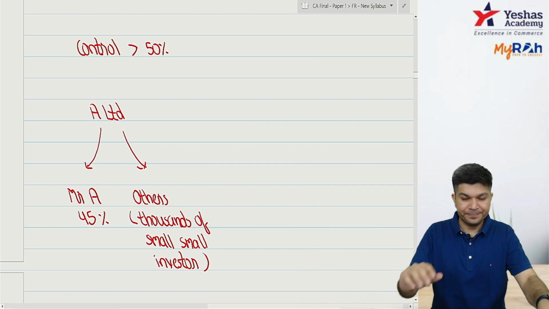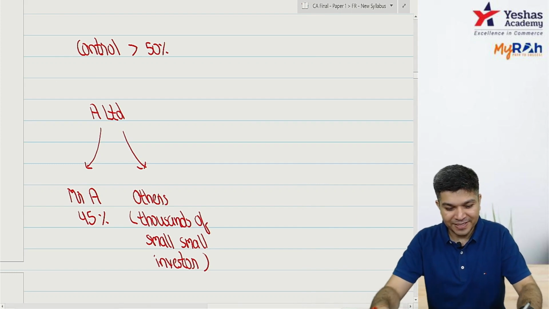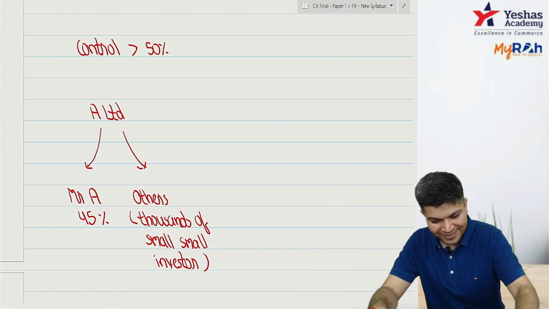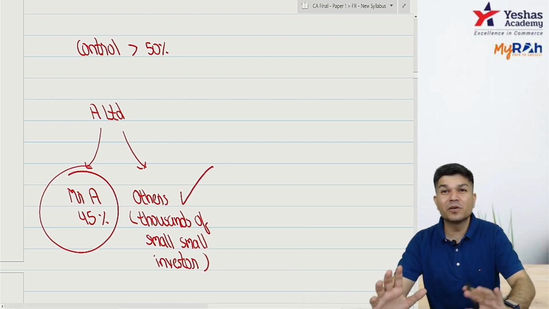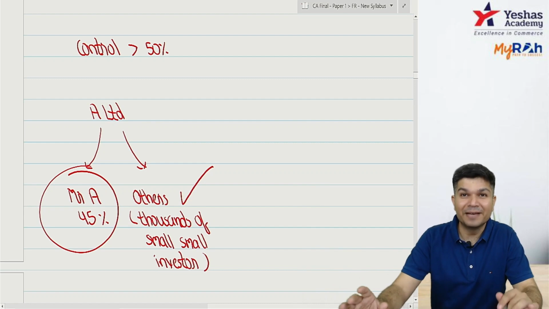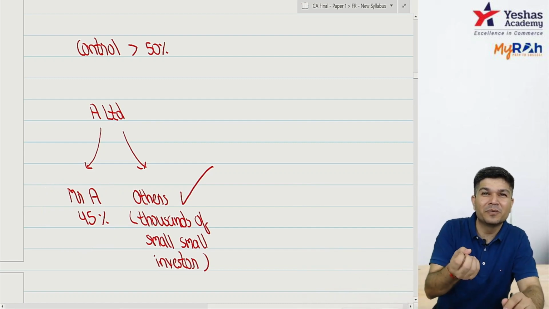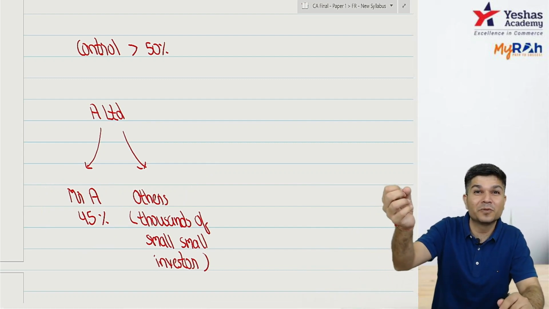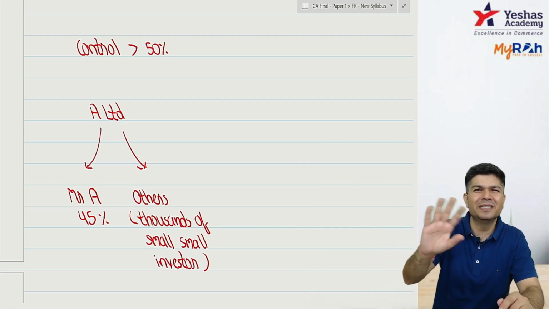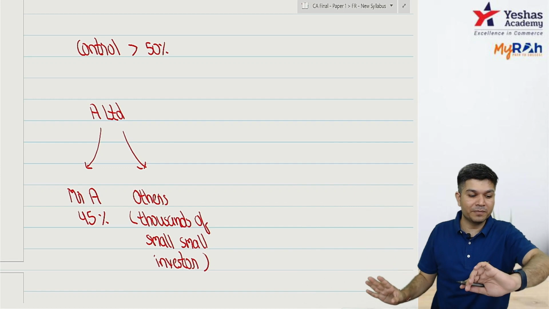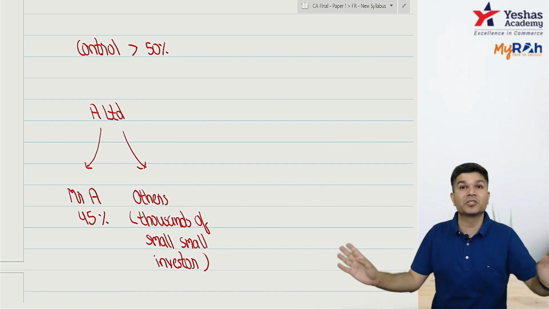Okay, so now there is A Limited, and Mr. A is holding 45%. Others are thousands of small shareholders, everybody holding 0.01%, 0.02%, 0.03%, 0.05%, not 1%. None of them is holding 1%. All are very small shareholders.